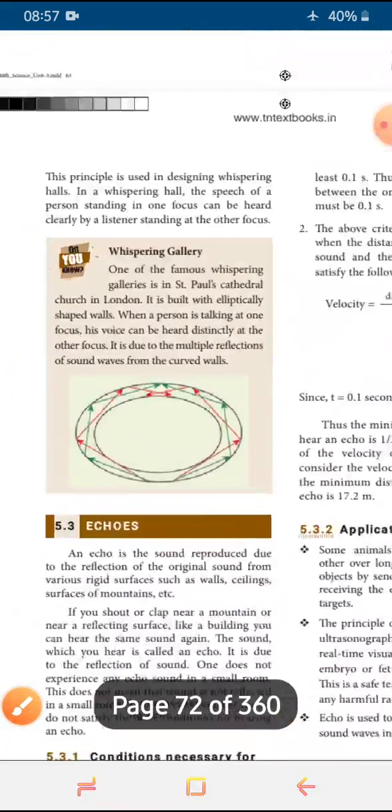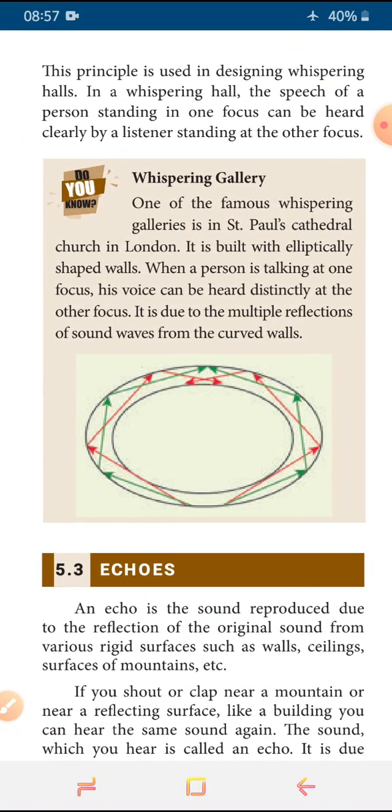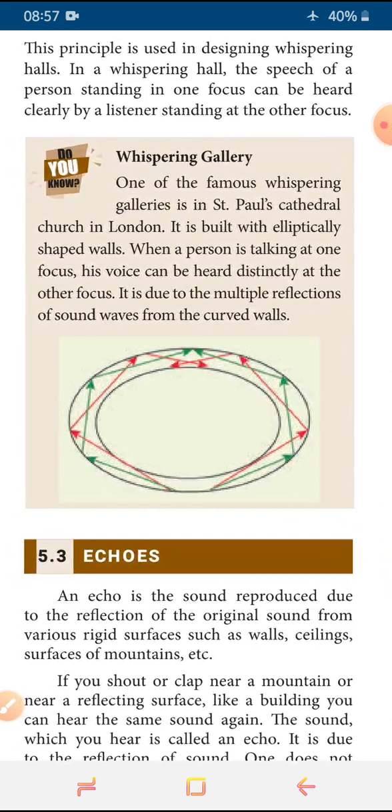Okay, and the principle used in designing whispering halls is based on clear voice. The audience should hear a clear voice, there should be no disturbance. Like that they are designing the hall. This is called a whispering hall. The speech of a person is heard clearly by other persons. The speech spoken by the person should be more clear to the listener.